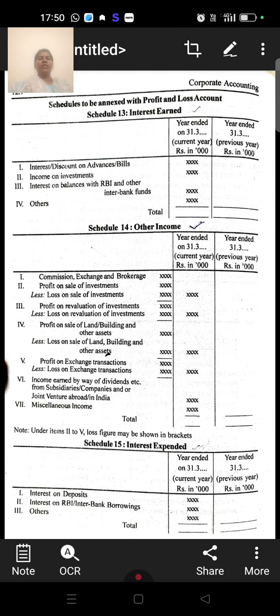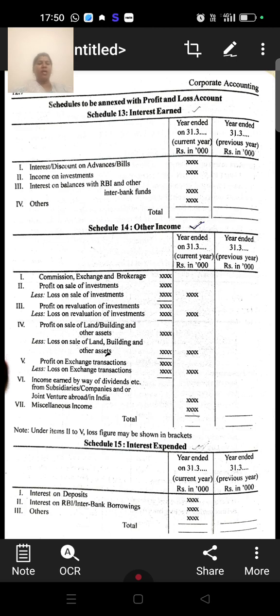Then schedule 14 is other income. Other income includes commission, exchange and brokerage, profit on sale of investments, profit on revaluation of investments, profit on sale of land, building and other assets, profit on exchange transactions, income earned by way of dividends, then miscellaneous income. These are all included in schedule number 14, other income.